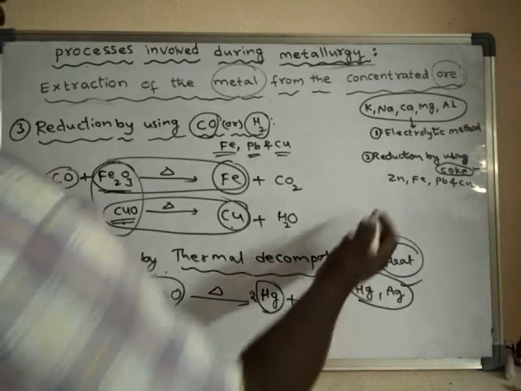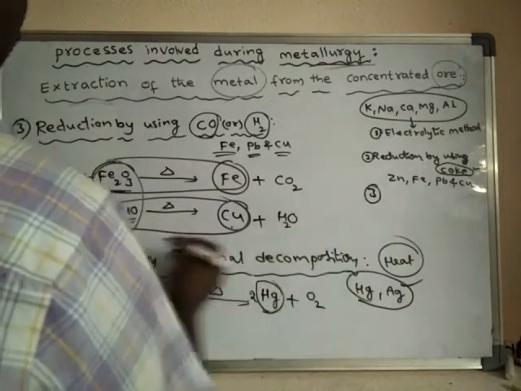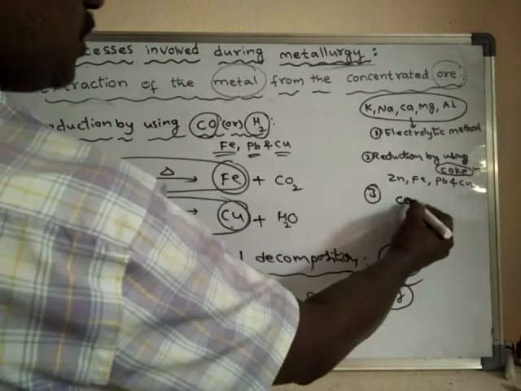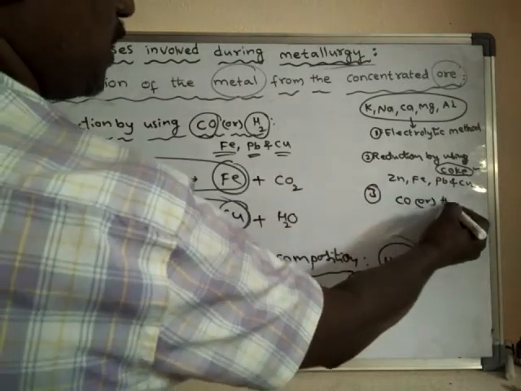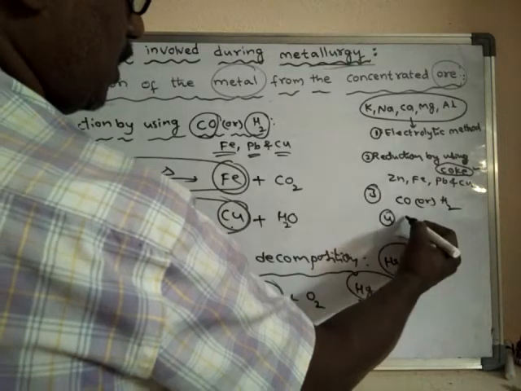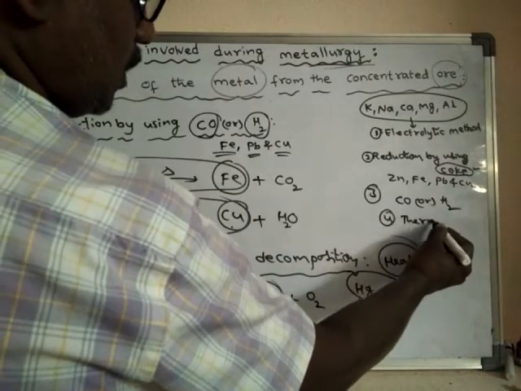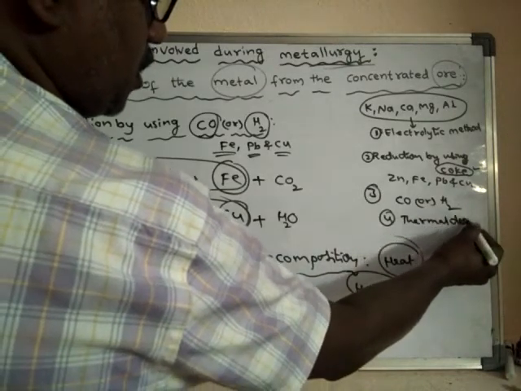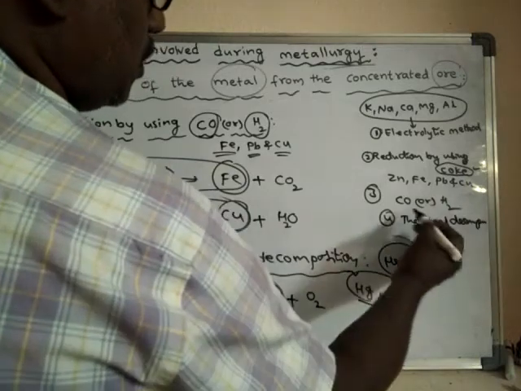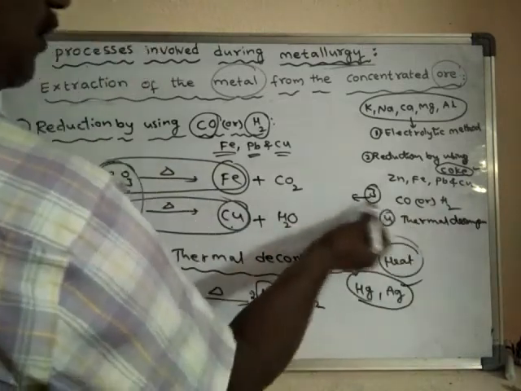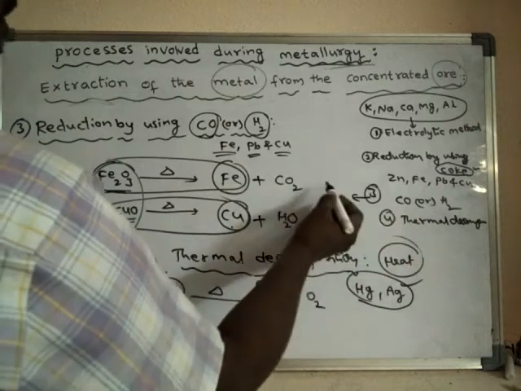So the third method is reduction by using carbon monoxide or hydrogen gas, and the fourth method is heating or thermal decomposition. For this, which metals can be used?